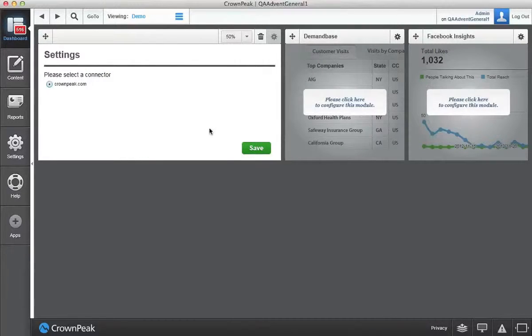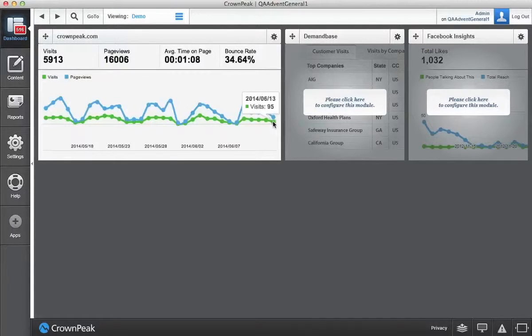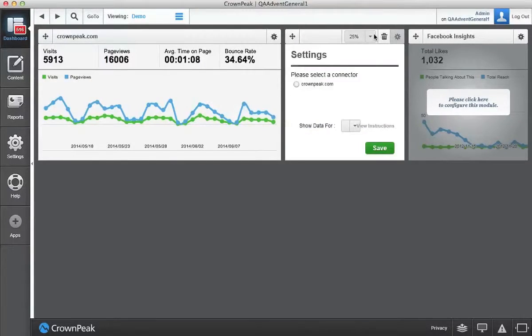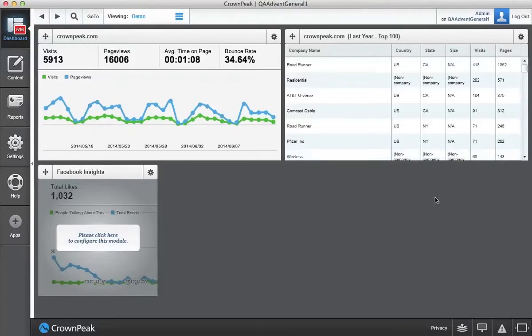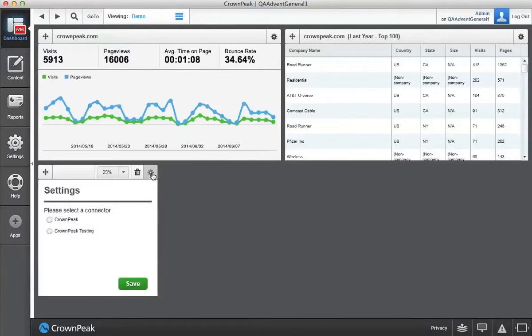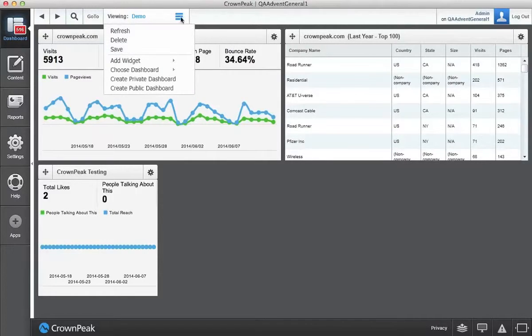In the Google Analytics widget, users can examine page views and visits and hover over any point to view details. In the Demandbase widget, users can select a time period to view, in this case, last year. The Facebook Insights widget shows an overview of reach and social activity. Finally, let's save your new dashboard for future use.